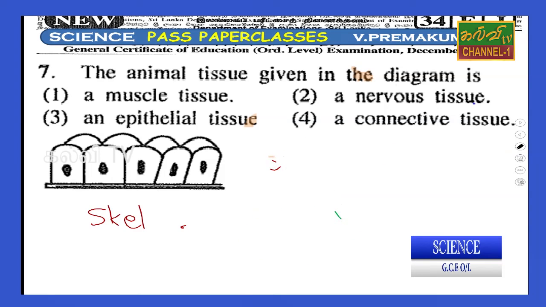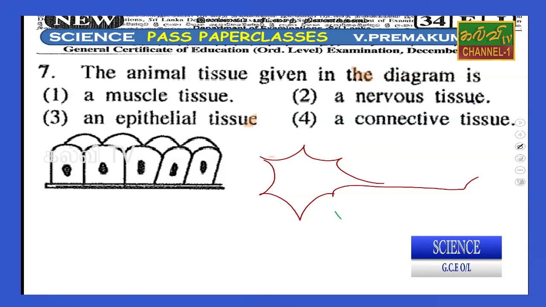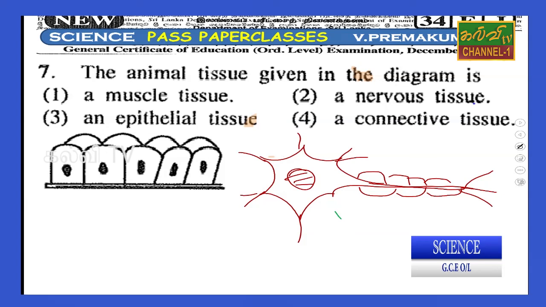This is the introduction here, but this diagram does not show muscle cells. The nervous cell is different from this. The nervous cell shape is like this, the dendrites and everything is there. Therefore, this is not the answer. The epithelial tissue, that is the answer. Connective tissue, this is not the answer. So the correct answer is epithelium cells.